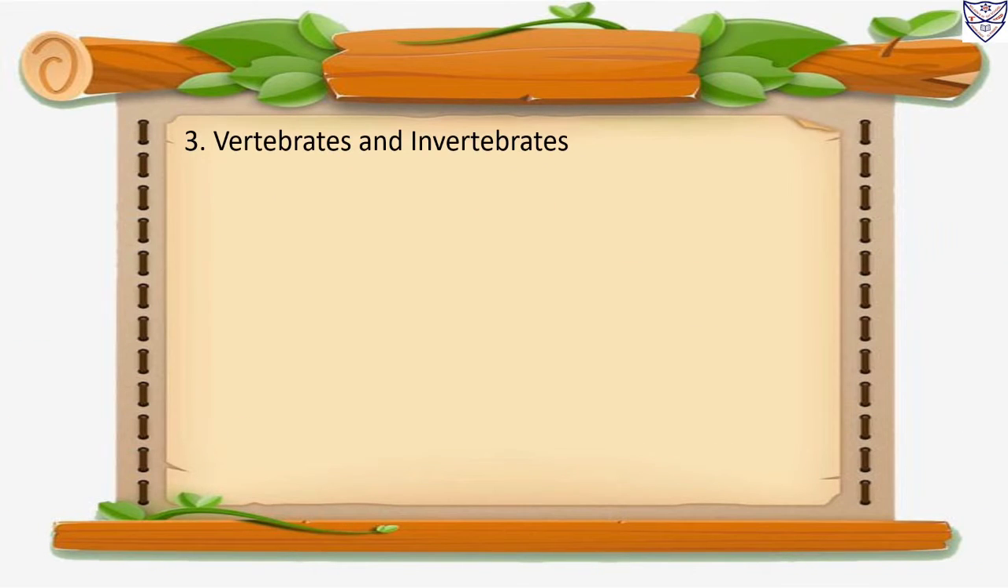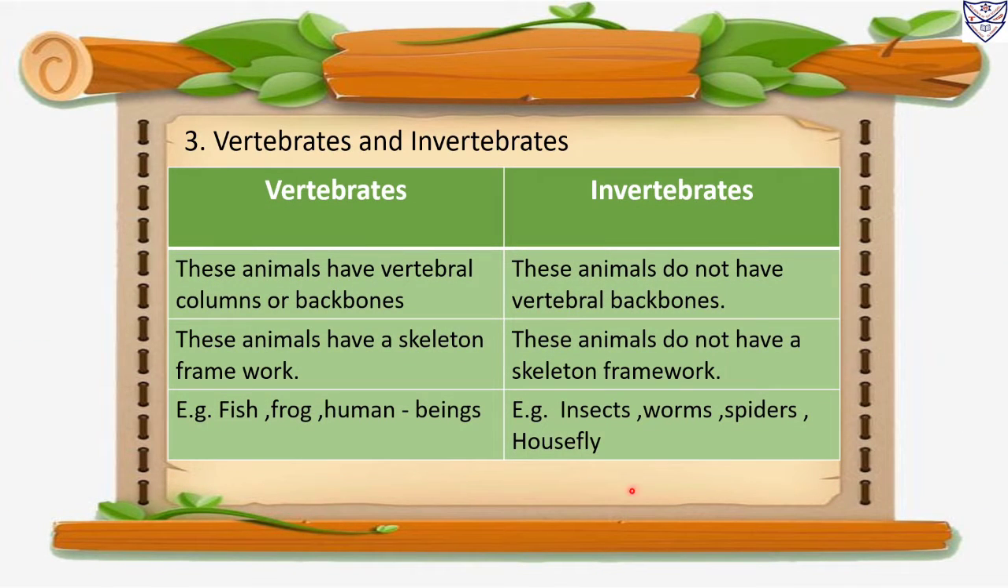Number 3. Vertebrates and invertebrates. Vertebrates. These animals have vertebral columns or backbones. Invertebrates. These animals do not have vertebral backbones.